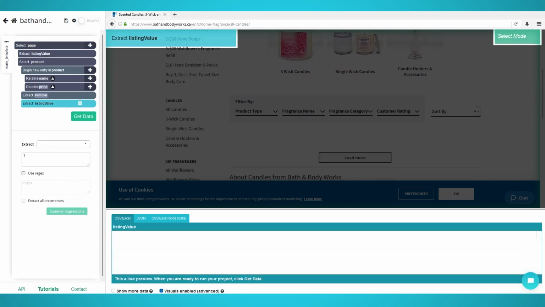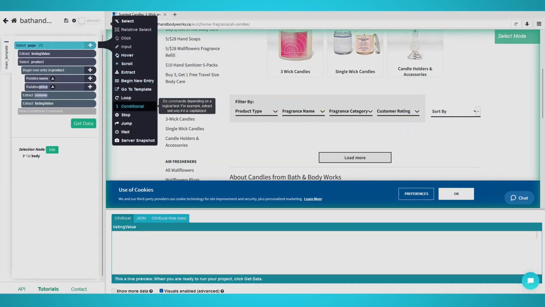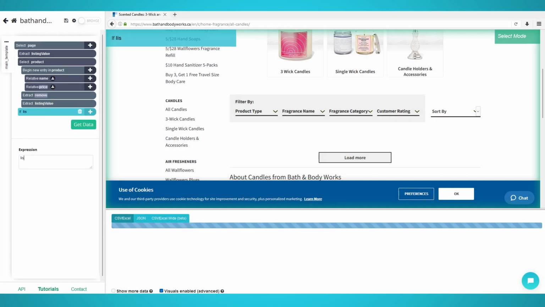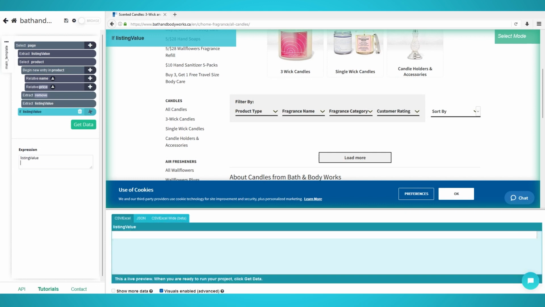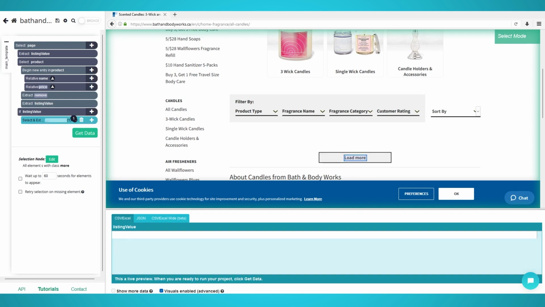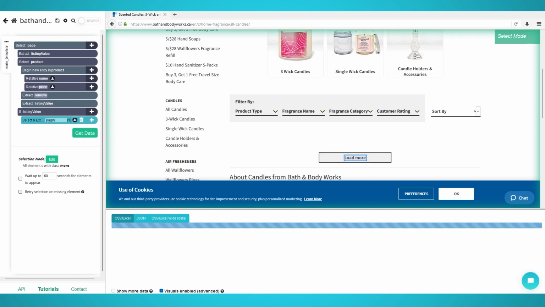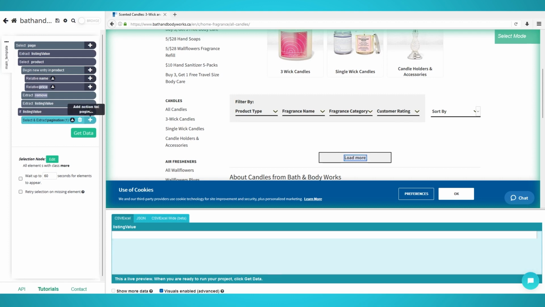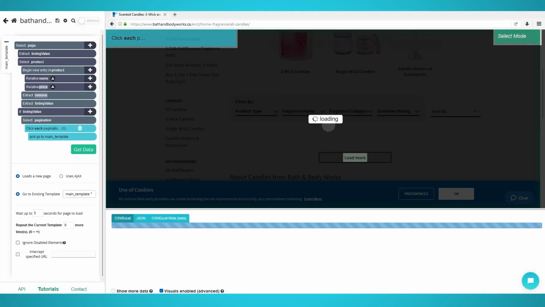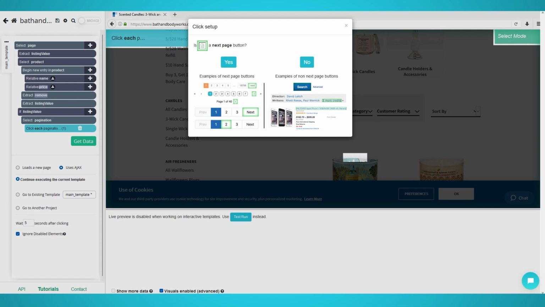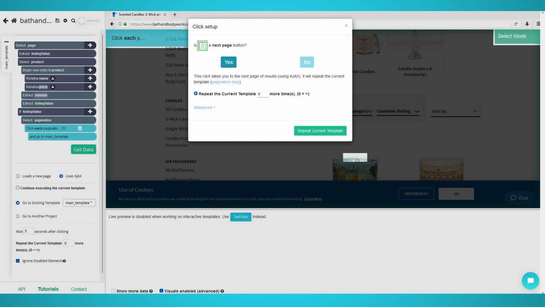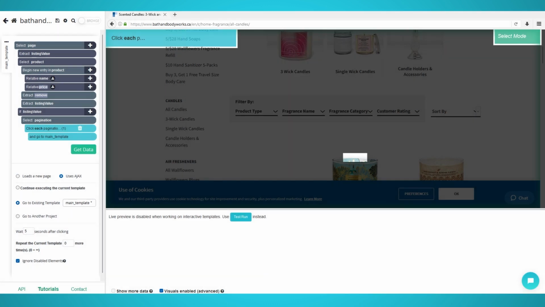Step 5. Pagination. Begin by holding Shift and click the plus button next to the select page. Choose Conditional and in the expression write Listing Value. This will check if it's 1, as in true, and will continue to load the next set of products. Click the plus button next to the conditional and choose Select. Click the Load More button and extract it. Rename it to Pagination. Expand it and delete the extraction. Click the plus button next to your pagination selection and choose Click. Choose Yes, as this is going to a next page technically. Finally, keep the number of pages as 0 to scrape every single product available, and click Repeat Current Template.